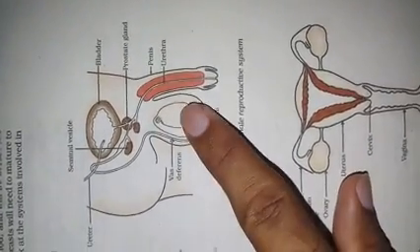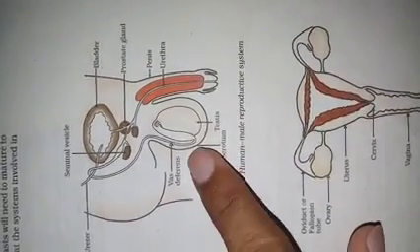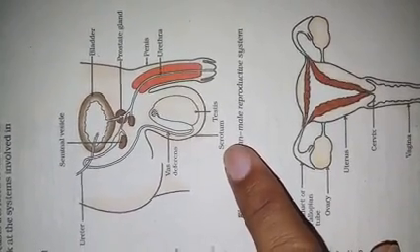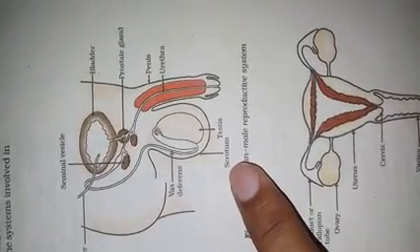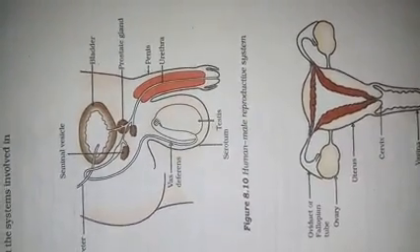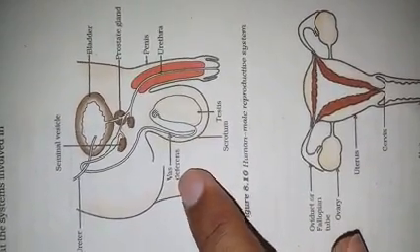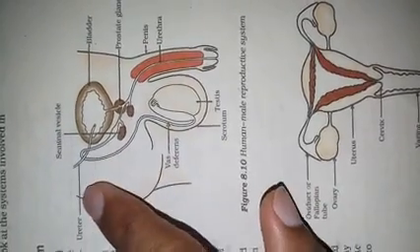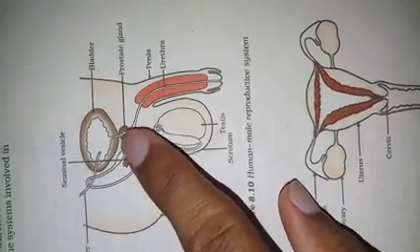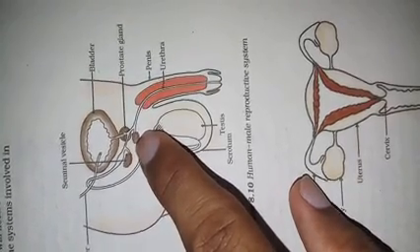This structure which has been given is the testis, and the testis is enclosed in very thick constricted skin called the scrotum. This scrotum maintains a temperature 2 to 2.5 degrees Celsius less than the body temperature, and this lower temperature is very essential for the formation of sperm in the testis. From this testis a tubular structure arises, known as the vas deferens, which goes hanging over the ureter, comes down, and mixes with the seminal vesicle, the prostate gland, which is found just below the urinary bladder, and the bulbourethral gland.